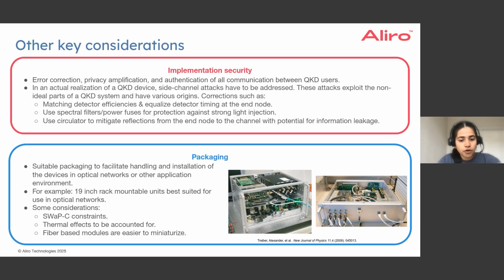With that, another important aspect, finally, we come to physical packaging of the end nodes. And here, quantum systems often include delicate optics, sources, and even cryogenic detectors, all of which must remain stable under operational conditions. So, while designing these end nodes, it is important to consider the SWaP-C constraint: size, weight, power, cost, and especially for a system that is intended for integration into rack-mounted solutions, or say the environment in which it is deployed would have huge thermal fluctuations or vibrations.